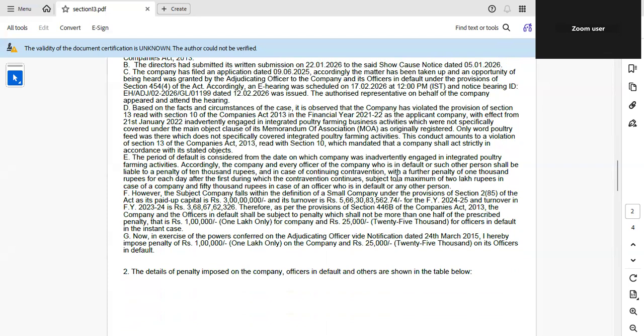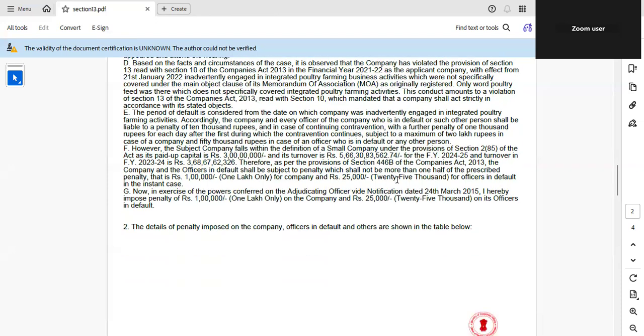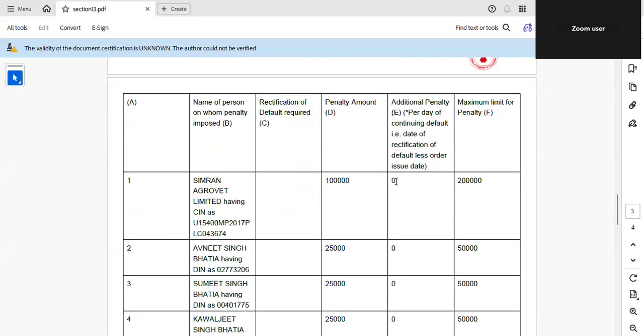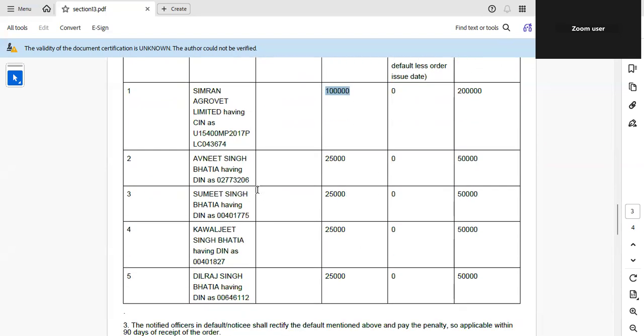And also, in this case, ROC considered small company benefit. Examined Section 2, subsection 85. So here the company qualifies as a small company, so 446B relief is applicable. Here you can see in this column, maximum penalty: the company was penalized with 1 lakh instead of 2 lakh. And for the directors, each director 25,000, whereas the maximum penalty is 50,000. So small company benefit is given. Each director 25, 25, 25, 25, 4 directors, 25 each.